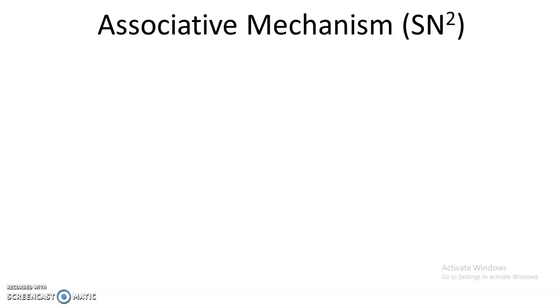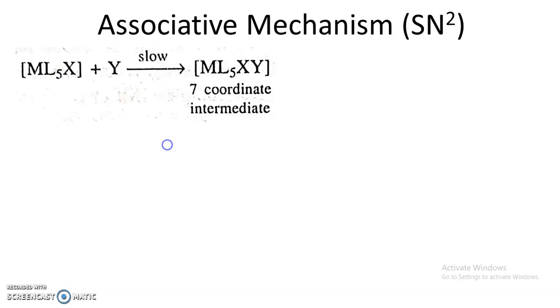The new ligand Y is directly added to ML5X to form a 7-coordinate intermediate, ML5XY, which has a pentagonal bipyramidal structure, and then ligand X is lost from the unstable intermediate to form ML5Y as the product. So let us discuss this associative mechanism, that is the SN2 mechanism.